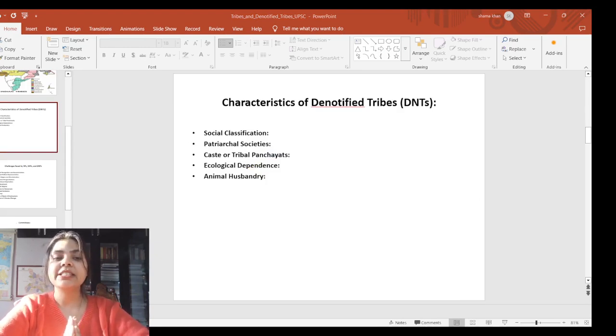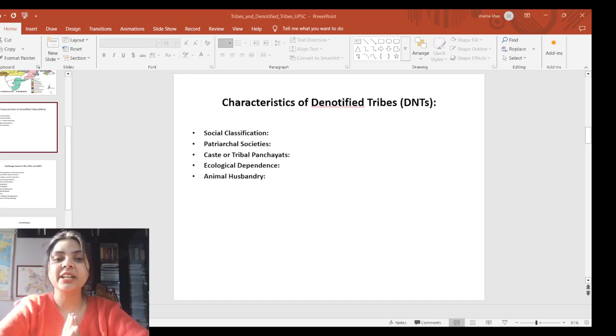First, social classification. DNTs are categorized under the SC, ST and OBC communities, as I already told you, while this community mostly has restrictions on interdining and intermarriage. Apart from that, they have occupied the lowest rung of the social hierarchy and faced discrimination and persecution.